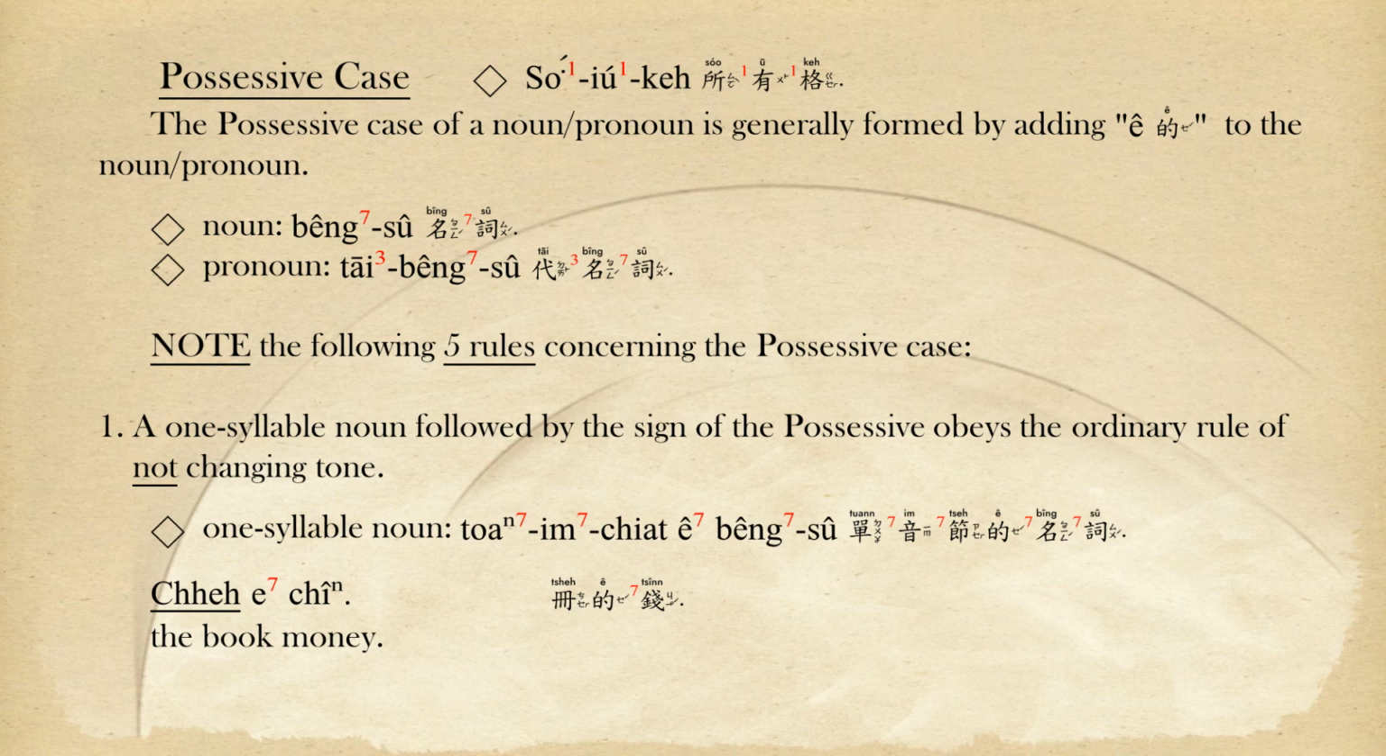Possessive case. The possessive case of a noun or pronoun is generally formed by adding 的 to the noun or pronoun. Note the following 5 rules concerning the possessive case. Rule 1. A one-syllable noun followed by the sign of the possessive 的 obeys the ordinary rule of not changing tone.